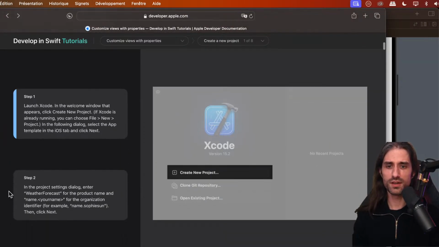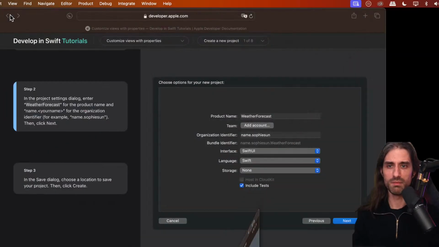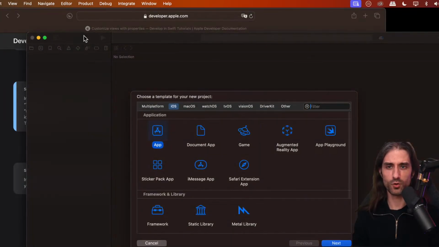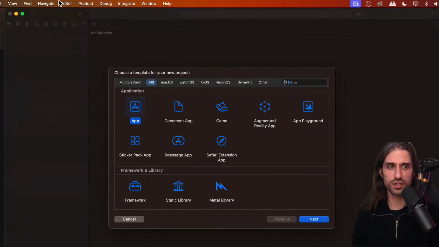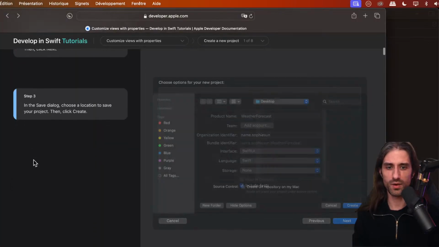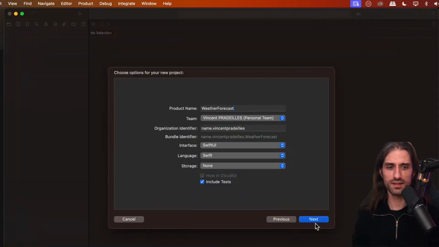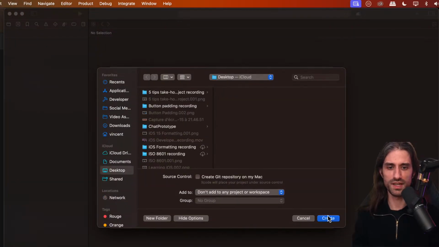So we will be creating a new project in Xcode. So now you know how to do it, and we'll call it Weather Forecast. So let me go in Xcode. Let me minimize this project. Let's create a new one. So I did Command Shift N to create a new project. So it's an app. I call it Weather Forecast. All right. I just save it. Okay. So let's do that. Put it on my desktop.